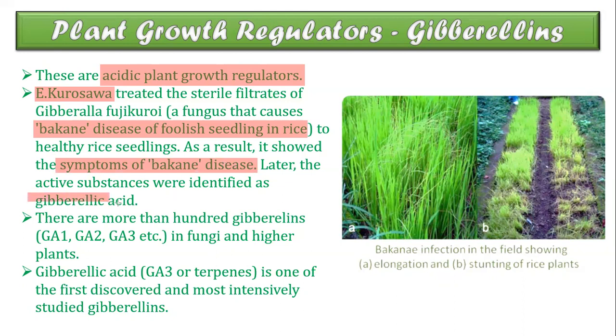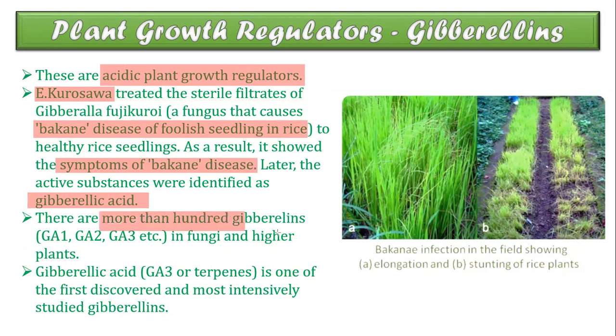So understand that a scientist called E. Kurosawa treated healthy rice seedlings with the sterile filtrates of the fungus Gibberella fujikuroi, and the healthy seedlings also showed symptoms of Bakanae disease.